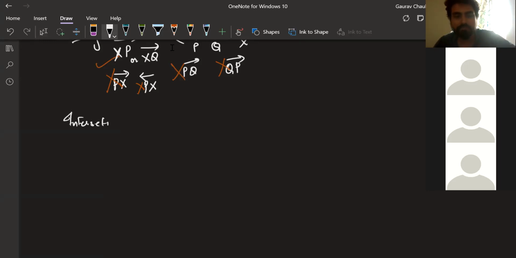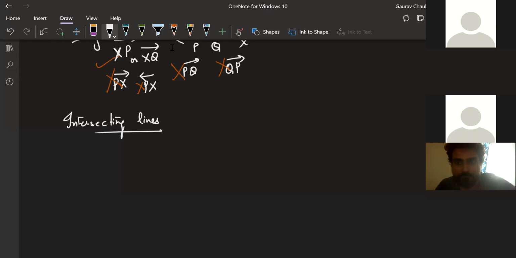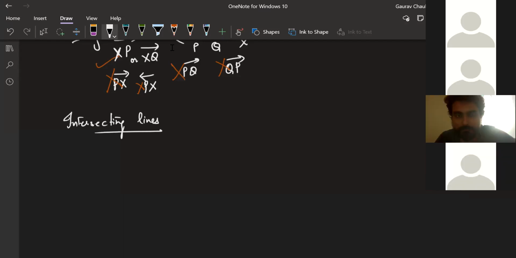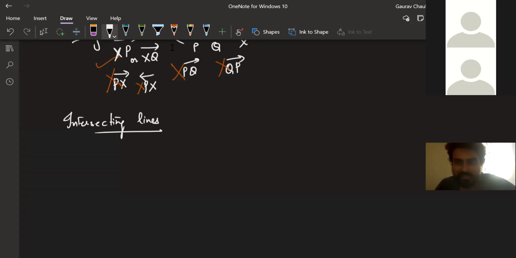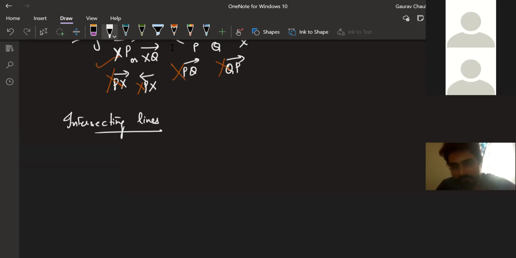Intersecting lines. Can anyone tell me what it means? Go ahead, Dhananjay, quickly. Sir, intersecting lines are those lines which meet in a point. Very good. Meet where? At a point. Okay, cool. Intersecting lines are two lines which meet at a point.